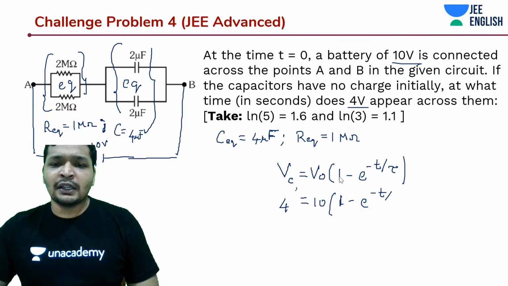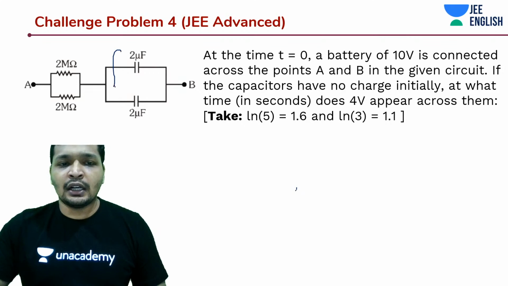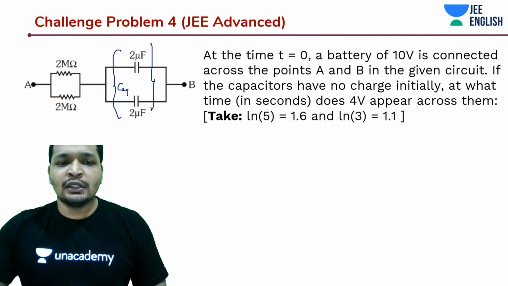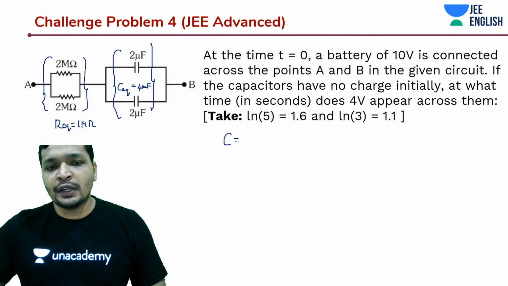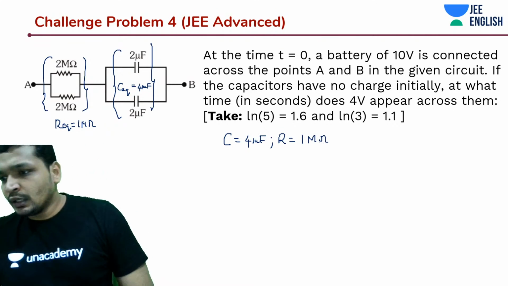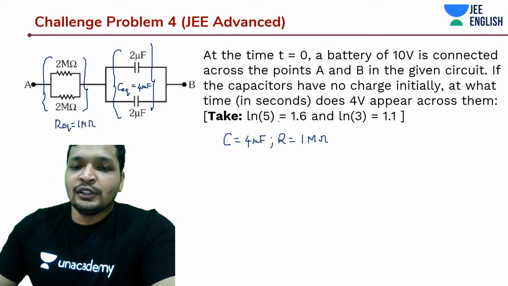Let's start from the beginning because this is a numerical based question. The thing is really simple. We are going to take the R equivalent. I thought we could do some guessing around this, but that won't work, Kunal. So this is 4 microfarads, and R equivalent is 1 mega ohm. So C over here is 4 microfarads, and R is 1 mega ohm. Let's do that in the next question, because this question is actually simpler than guessing it.